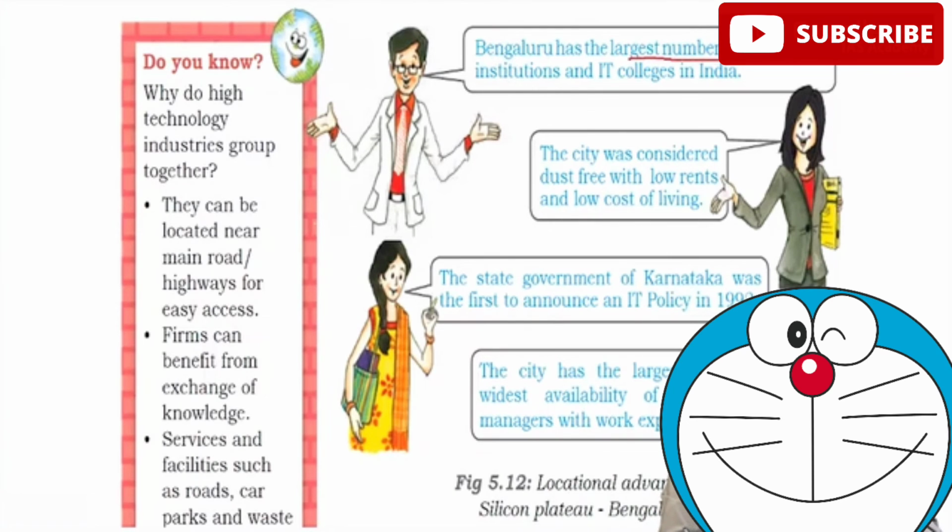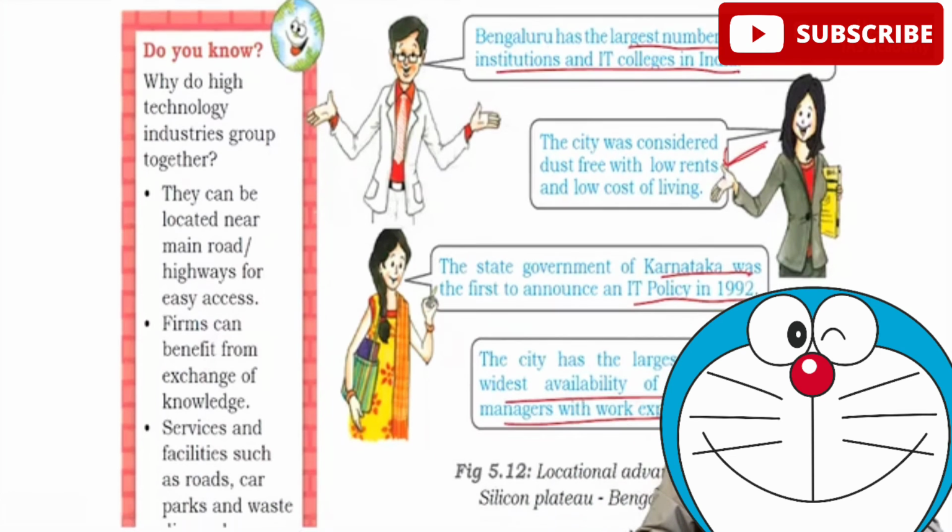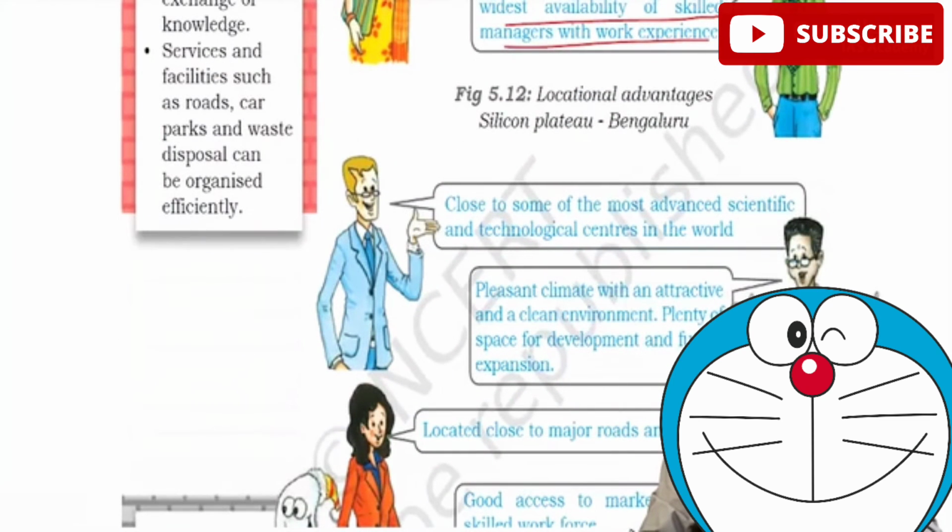Bangalore has the largest number of educational institutions and IT colleges in India, and this helped in providing the skilled labor required for setting up these industries. The city was considered dust-free, with low rents and low cost of living at that time. Now it has changed completely. It was also called Garden City, so the climate of the city was also very good. The state government of Karnataka adopted an IT policy in 1992, which favored companies to come there. The city has the largest and widest availability of skilled managers with work experience. All this actually made them choose Bangalore.